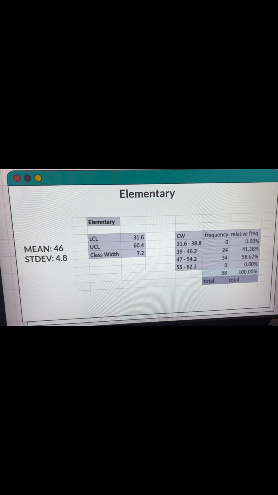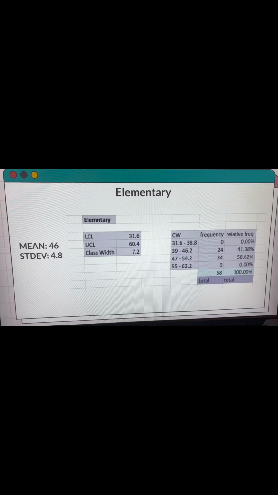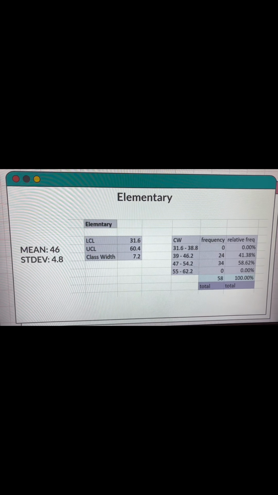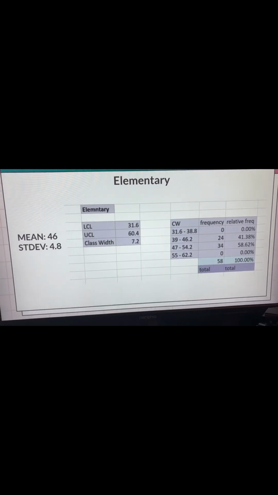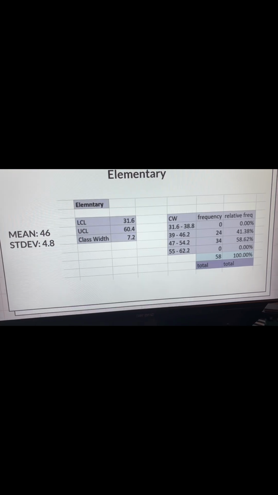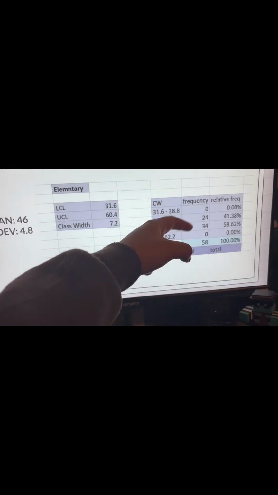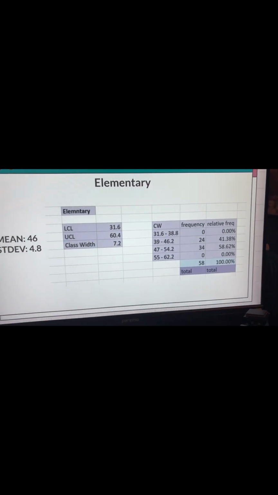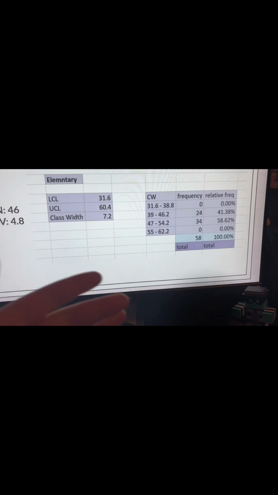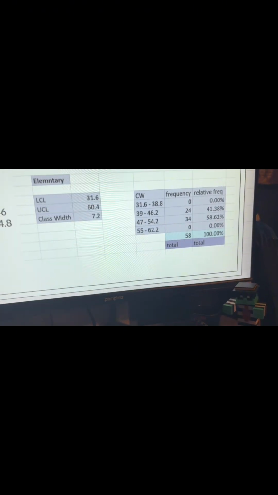So this is elementary. My mean is 46, my standard deviation is 4.8. My upper class limit is 60.4, my lower class limit is 31.6, and my class width is 7.2. The reason why these are zeros is because there's a certain range of height. Obviously, we're working with elementary, little short kids, so it makes sense as to why they would range in just certain places. So here is my histogram.